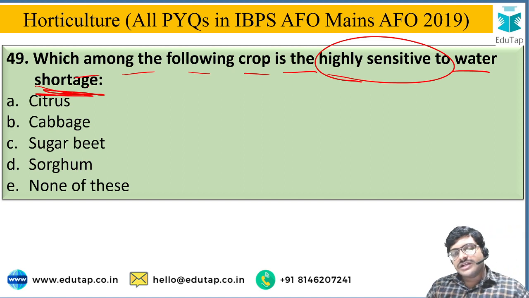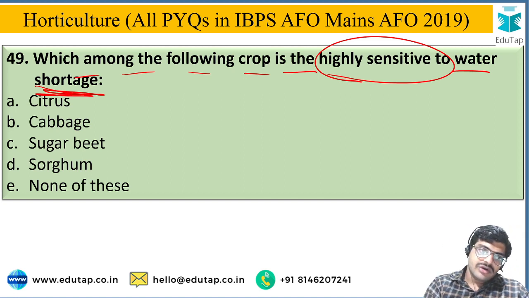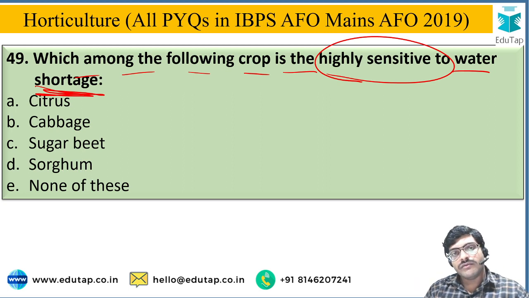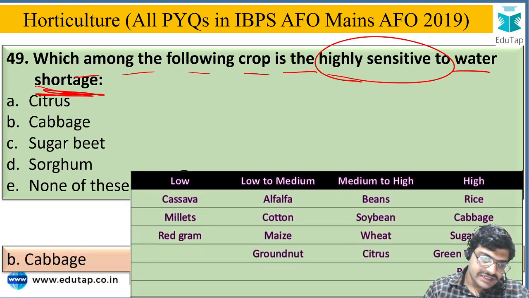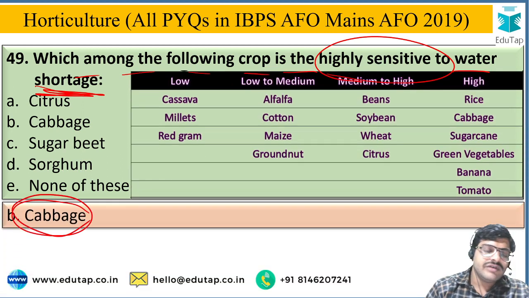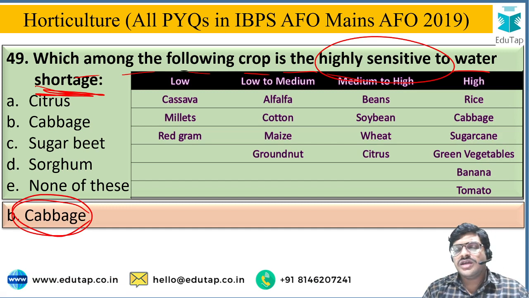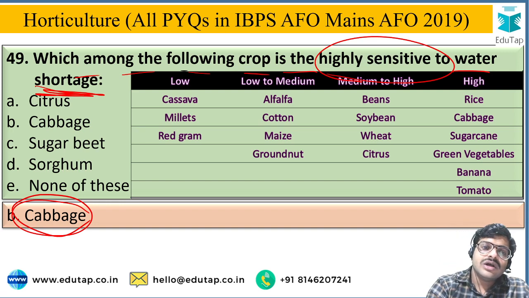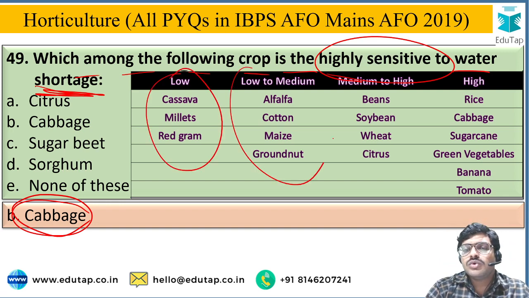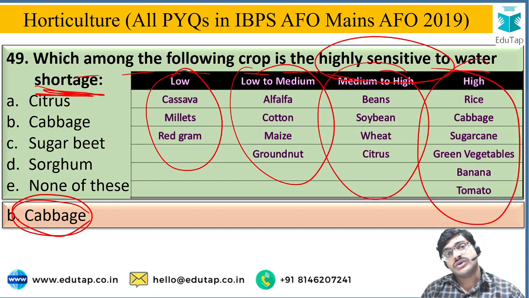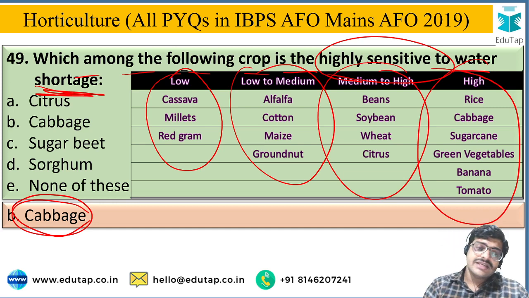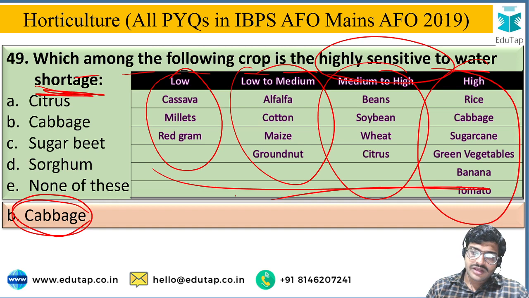So water sensitivity, you have to identify which crop is highly sensitive to the water shortage, and the options are citrus, cabbage, sugar beet, sorghum, or none of these. And the correct answer is cabbage. That will give very early symptoms compared to other crops when there is a water shortage in the soil matrix. Other categorizations are low to medium, medium to high, and highly sensitive to water shortage, depicted here. Here the cabbage is highly sensitive to water shortage.